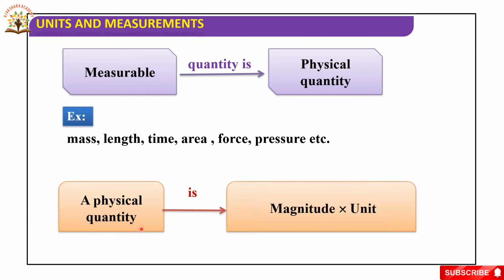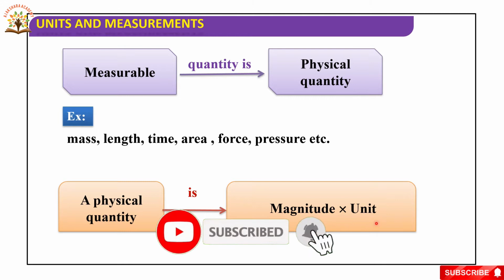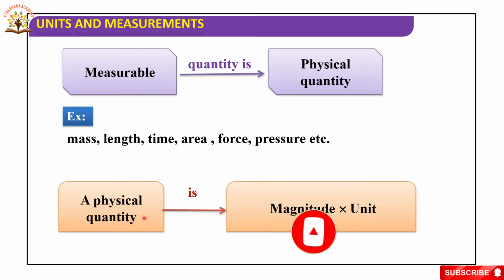Magnitude is nothing but the numerical value, and units are centimeters, meters, and so on. The product of magnitude into unit is called a physical quantity.